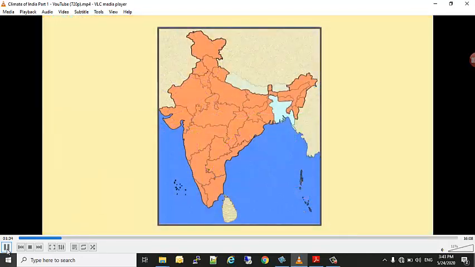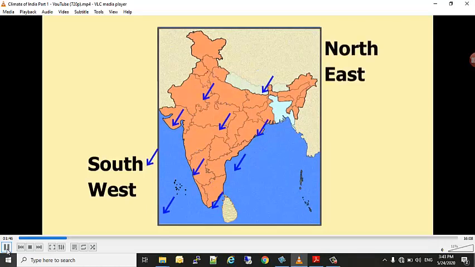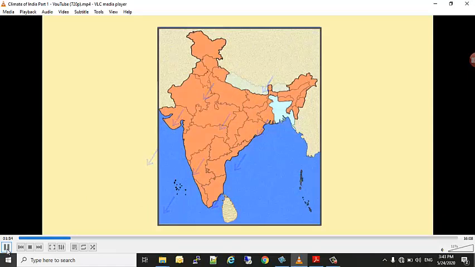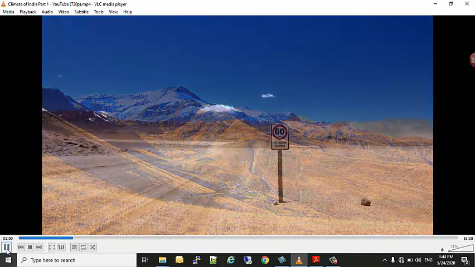This type of climate is found mainly in South and Southeast Asia. The word monsoon comes from the word mausim, and it refers to the wind which changes its direction. In India, the winds blow from southwest to northeast and from northeast to southwest. We shall study in detail a little later why these winds blow in this direction.